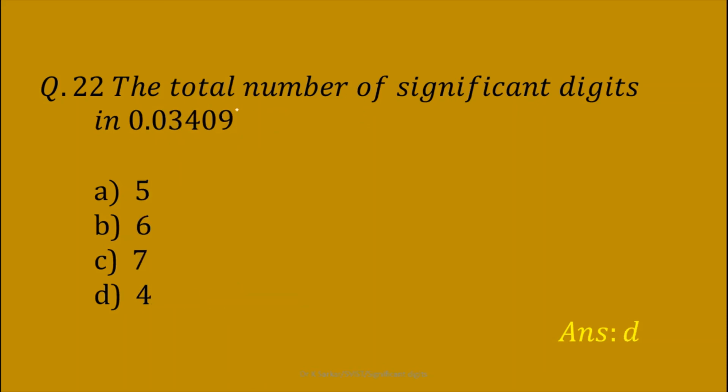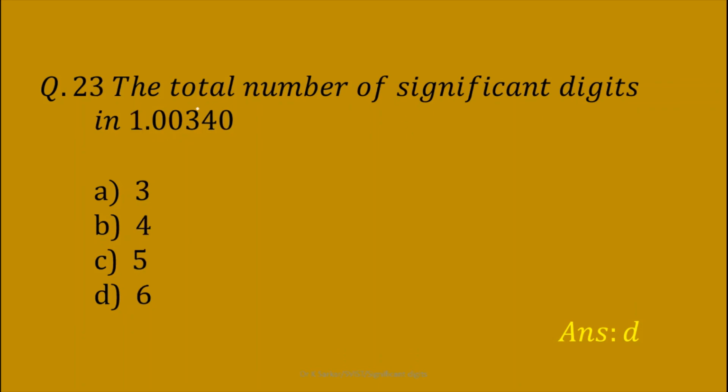Next question, the total number of significant digits in 0.03409. These two leading zeros will not be considered as significant digits, but this 0 will be considered as a significant digit because it is in between two non-zero digits. Therefore, there are 4 significant digits in this number. Option D is the correct answer.